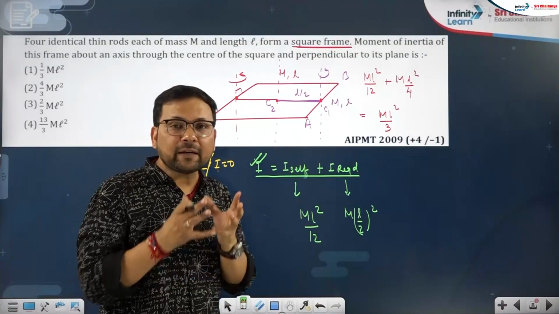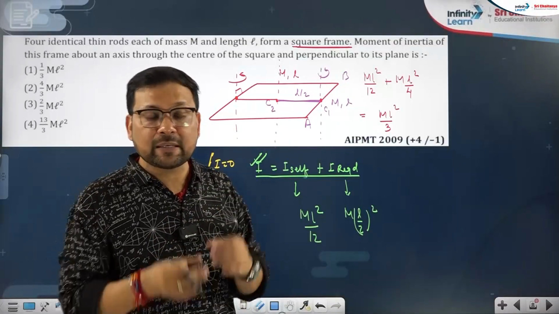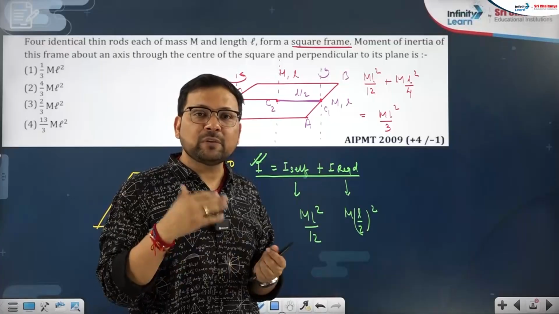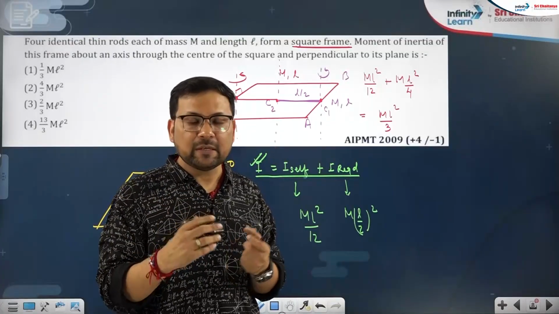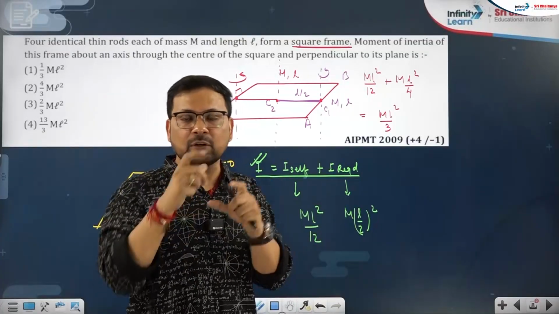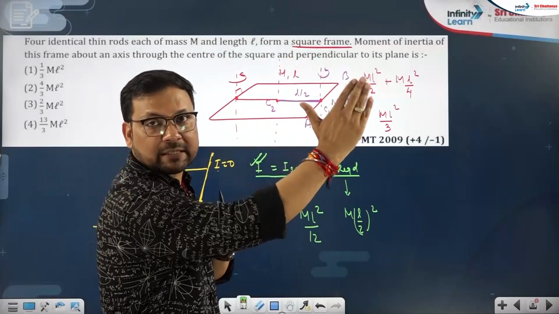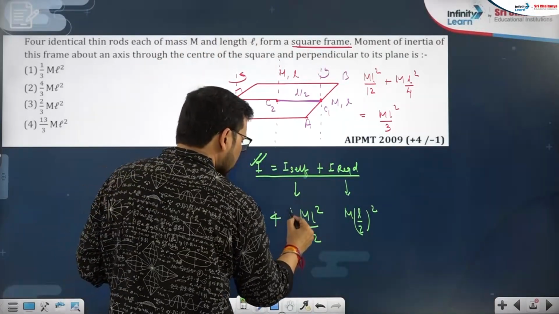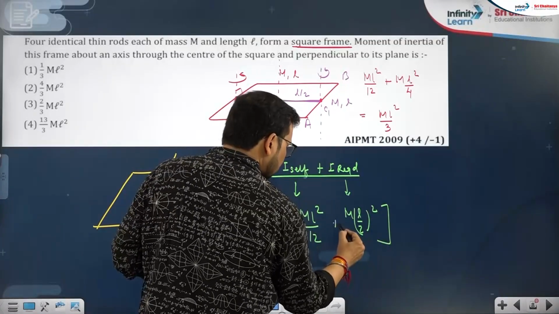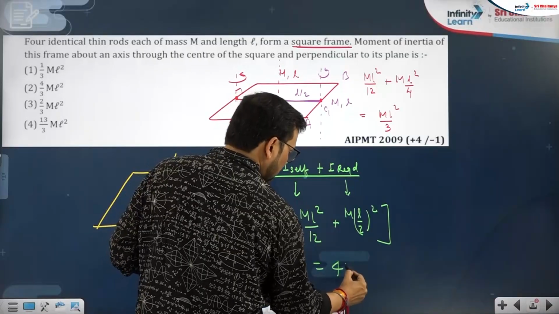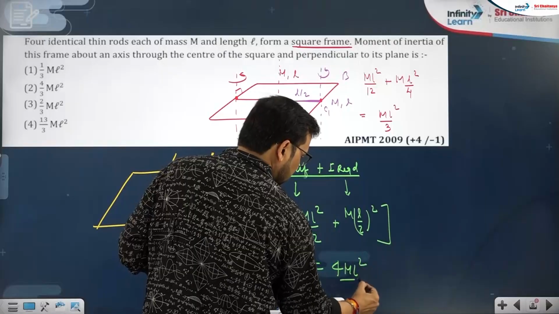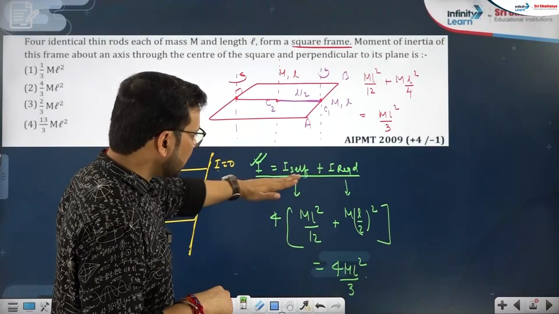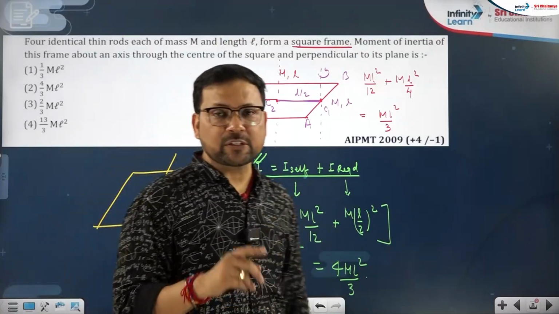So don't directly calculate about the required axis. Keep that solving technique in mind and solve questions using this. You will see that it is applicable in every question. Wherever it asks self and required, first take that axis on the body itself. And how many such bodies are there? 4. So if you add them, you will get 4 ML square by 3. If you attempt this self and required technique in many questions, it will help. I am showing you one